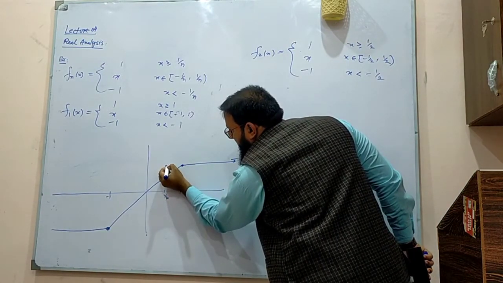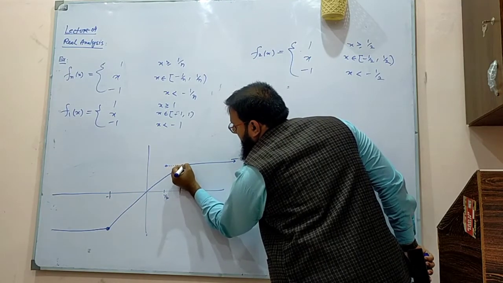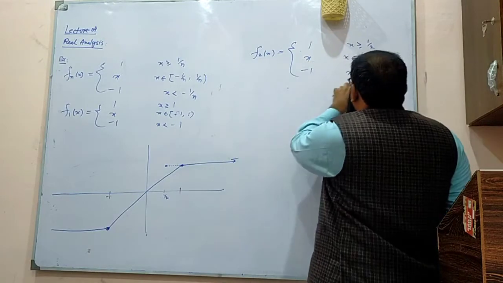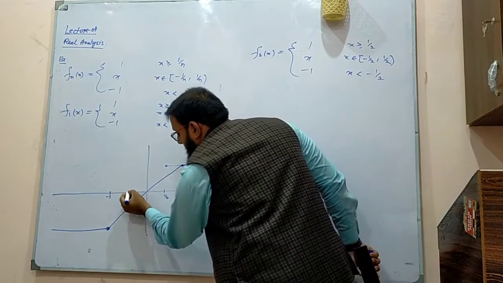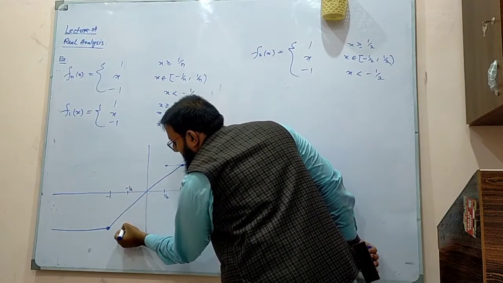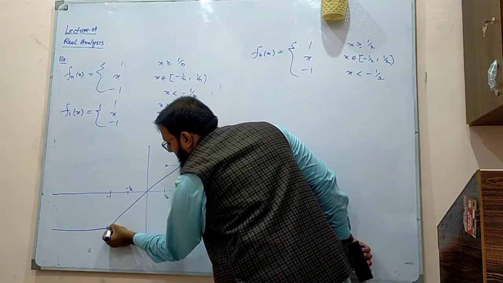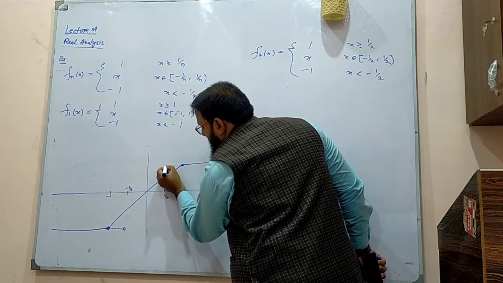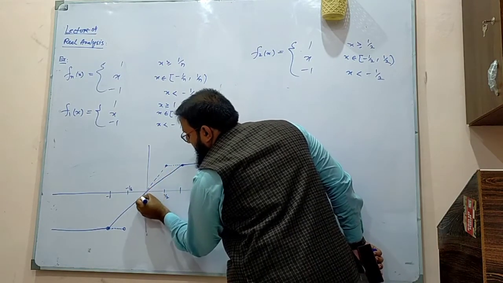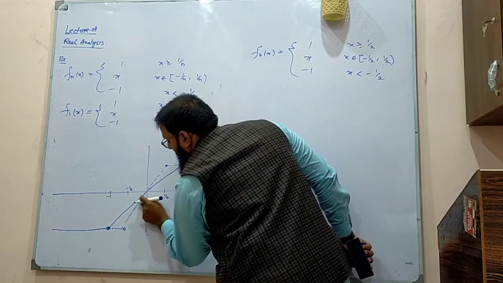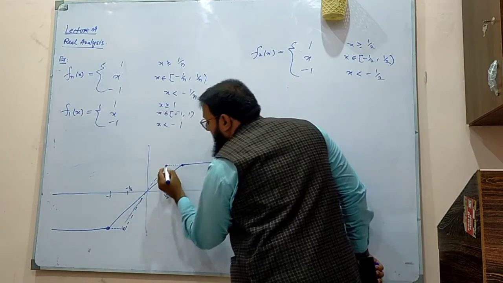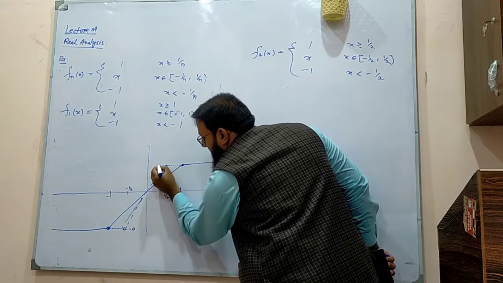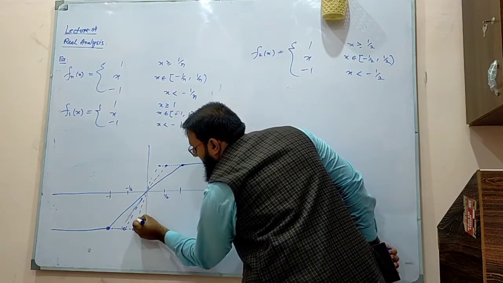My function is 1 in this whole domain. Let's say I am denoting it with the dotted line from 1/2. And less than minus 1/2, it is minus 1. So at minus 1/2, it is going to be minus 1 in this way, a vertical line. Then it will look like this. You will see that when you go ahead from here, you join these things with the third line.